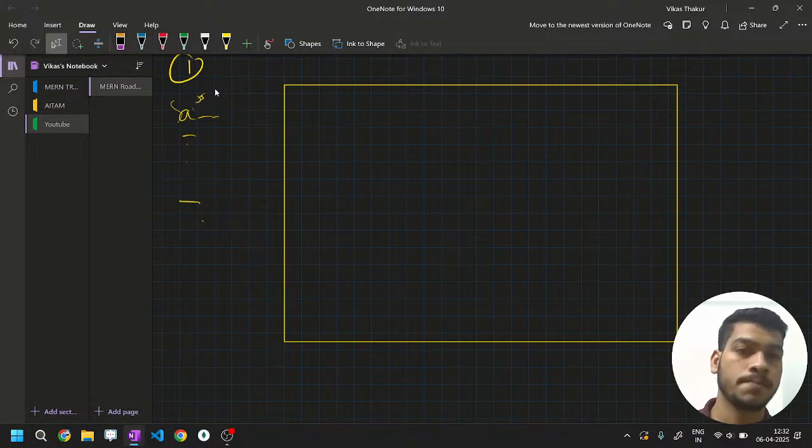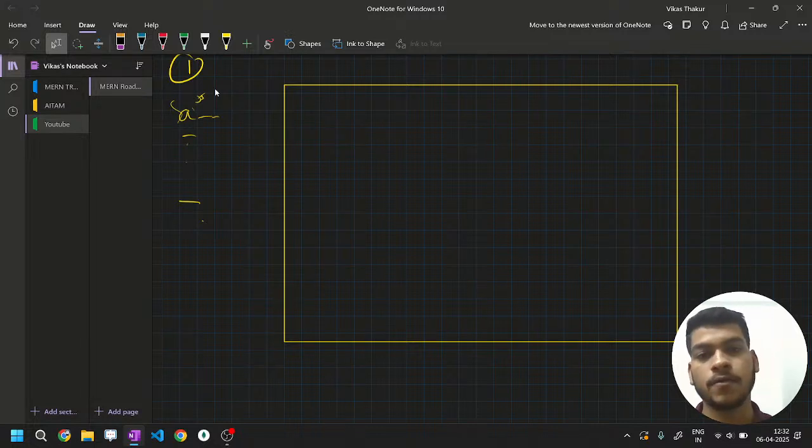and what does it do? Actually, a program doesn't run in a single instant. That means as the JavaScript engine receives the program, it doesn't get executed at that moment itself. It takes time. It takes a few processes. What are those processes? It is divided into two processes, two parts. What are those parts?